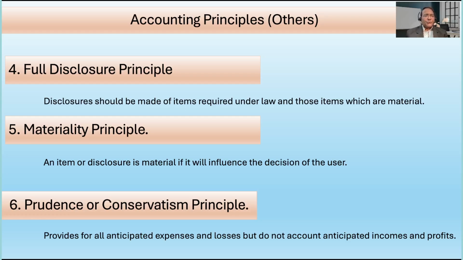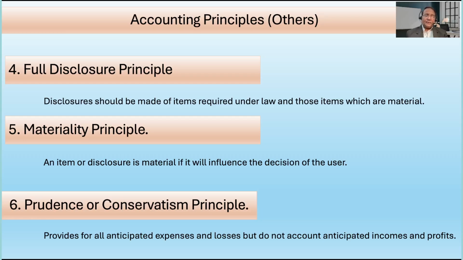So disclosure should be made of items required under law. If law wants certain set of information in the books of account, it is required to be disclosed, which are material for the users. It may be for the legal people as well, it may be for the people at large.